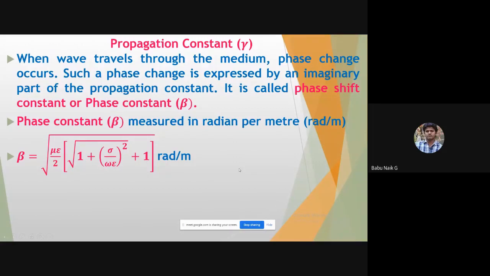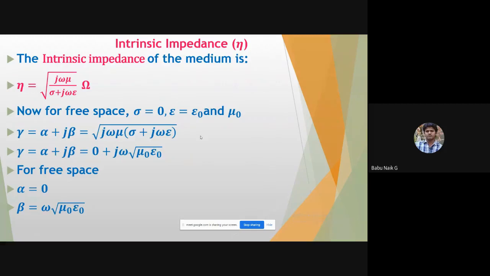So these are the attenuation constant and the phase constant. After this, the other one we will have is the intrinsic impedance for a particular wave.